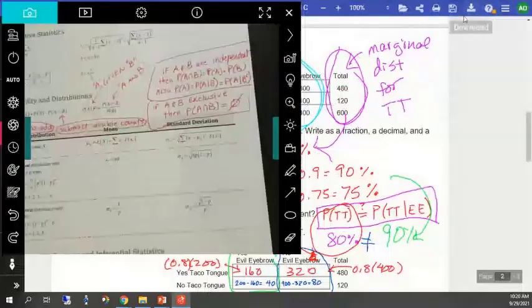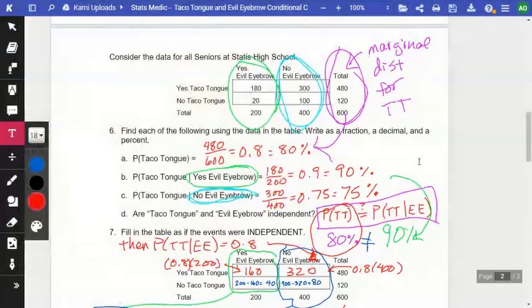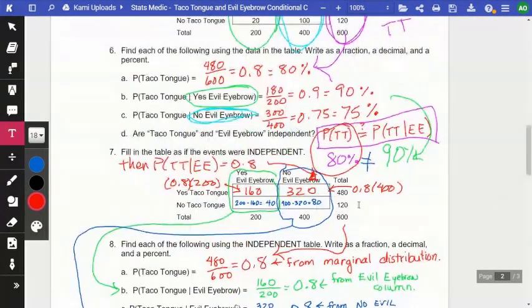So back to this. Those are not the same. 80% is not the same as 90%. So they're not independent. This next table was tricky. If things are independent, really all those probabilities should be what? 80% for taco tongue, right? Because overall, the probability for taco tongue was 80%. So it shouldn't matter if you're evil eyebrow or not.